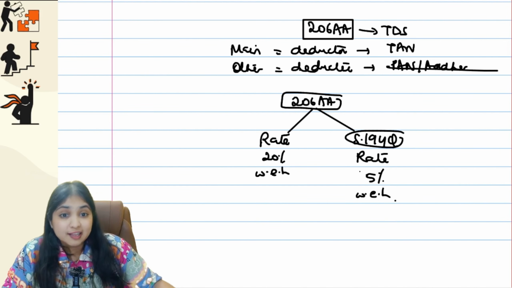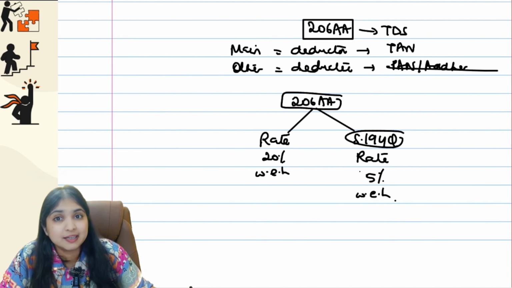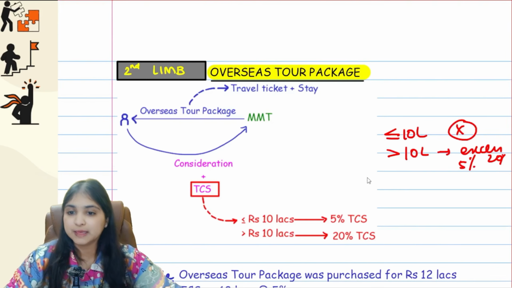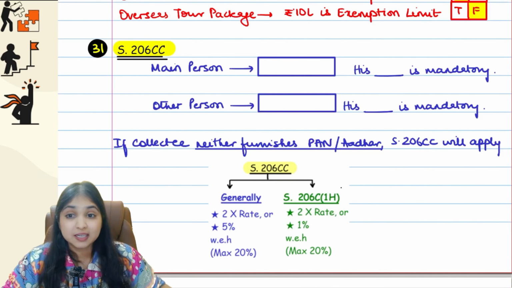Able to recall? Just like how you have 206AA in TDS, similarly in TCS we have 206CC. That is what we are going to be learning now. So in 206CC, TCS section.